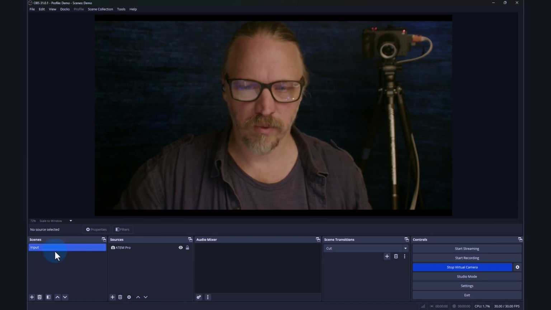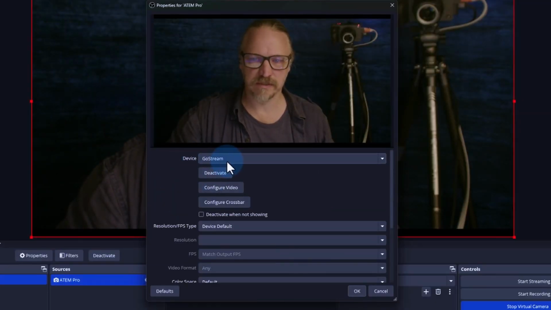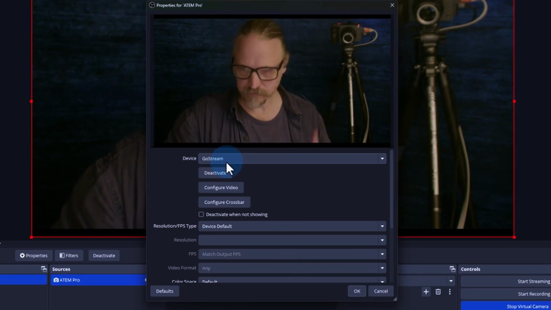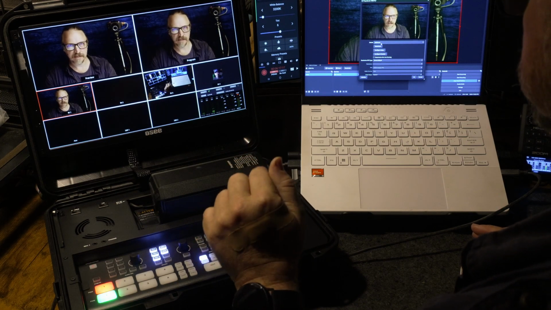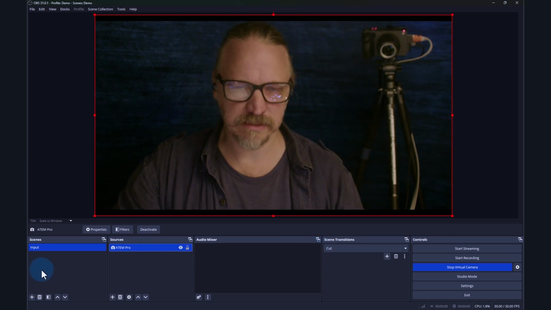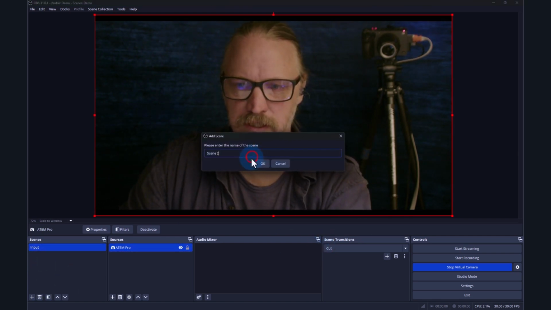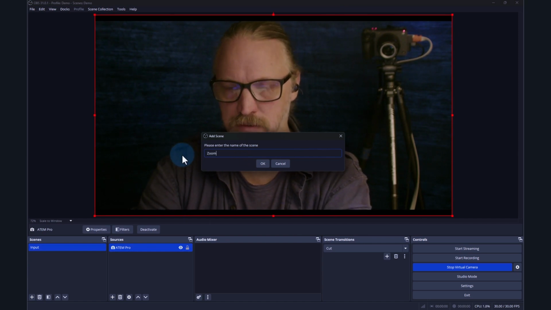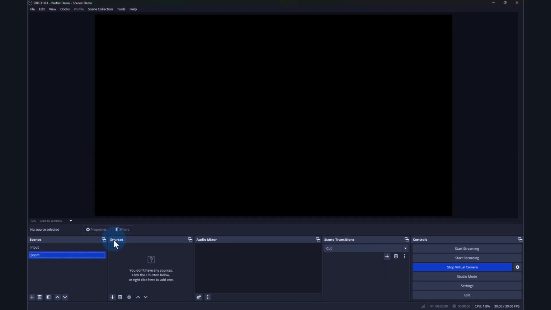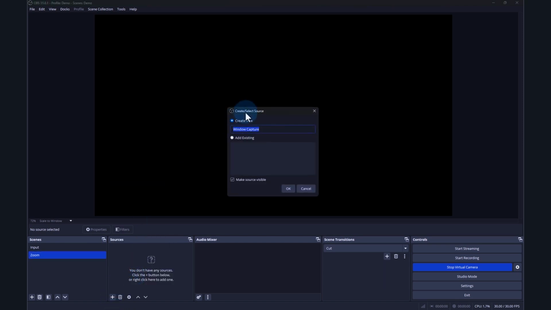So we have our input already. It says ATEM Pro, but I've already changed this device input to GoStream. That's this guy again as the webcam. And now we're going to start adding some scenes. So I'm going to add a Zoom scene in OBS. Zoom. And we're going to add a source to that, which is window capture. Zoom window.